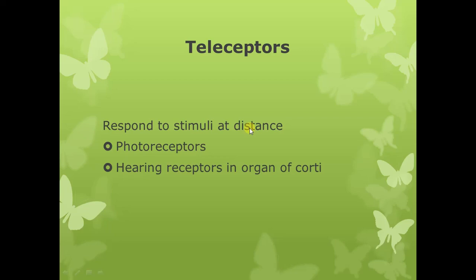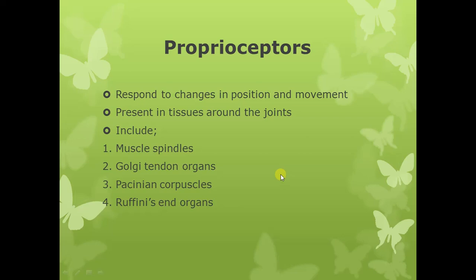There are two types of teleceptors present in the human body: the photoreceptors, which detect the light stimulus, and the phonoreceptors or the hearing receptors present in the organ of Corti. And the organ of Corti is present in the inner ear. It's an organ which contains the phonoreceptors or the hearing receptors. So these are the examples of teleceptors, and remember that teleceptors are basically exteroceptors.